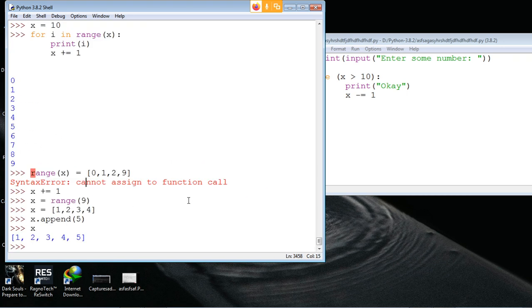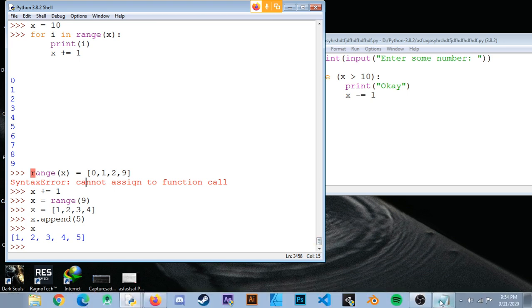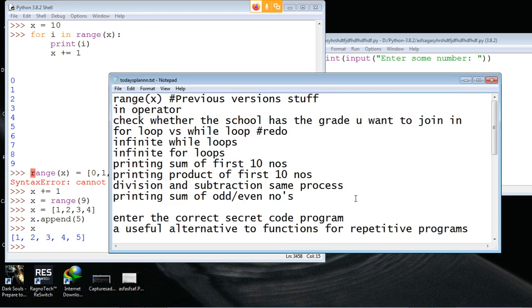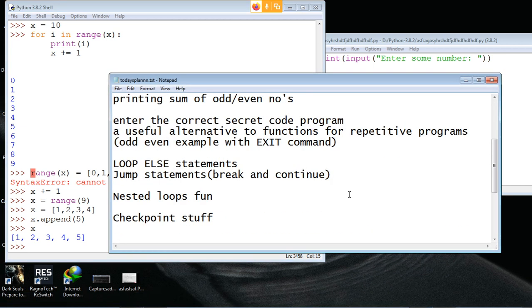Okay, so yeah, you can have infinite for loops, it's possible. You just need to create an infinite list. So that is that. While loops, you know, infinite is possible. Okay, what else is there?